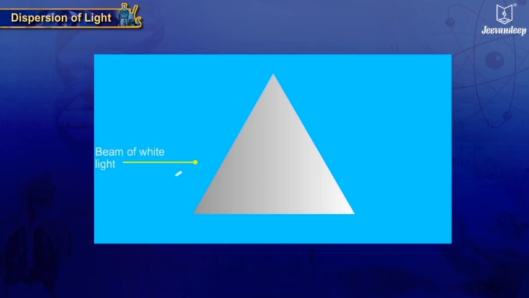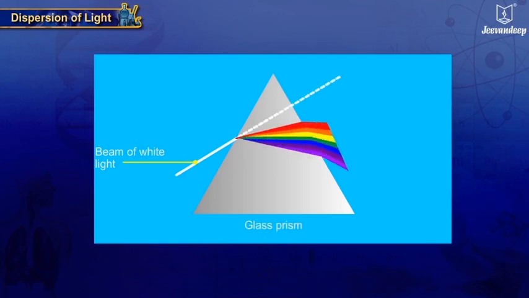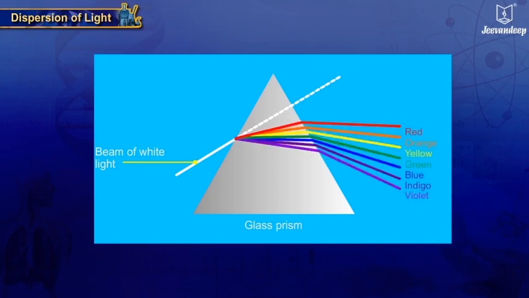When white light is incident on the flat surface of a prism, it gets refracted and the ray of light is dispersed into 7 colors. Different colors of light bend through different angles with respect to the incident ray. Of the 7 colors, red light bends the least, while violet light bends the most.